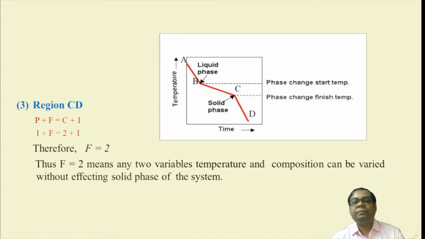And the third region, the ultimate lower region on the right hand side, that is from C to D. What exactly is going on? That is P equal to 1 and C equal to 2. So obviously there are two different variables. F equal to 2 means that two variables, that is temperature and composition, can be varied without affecting the solid phase of the system.